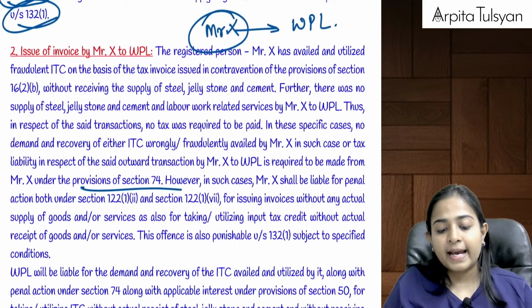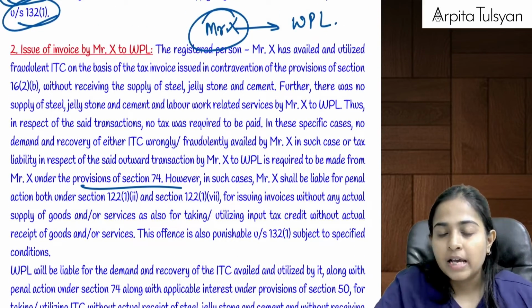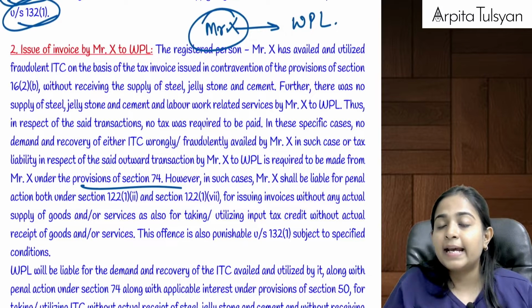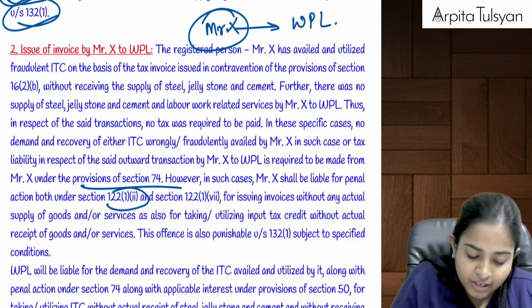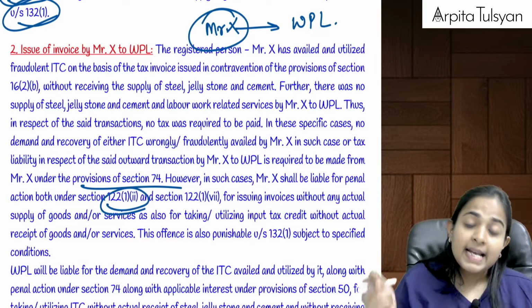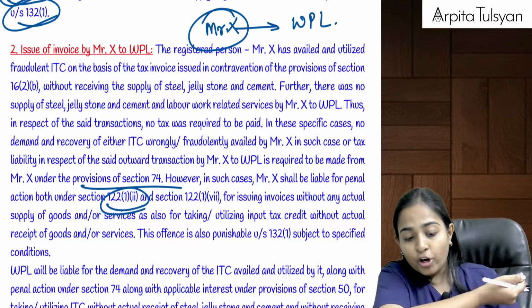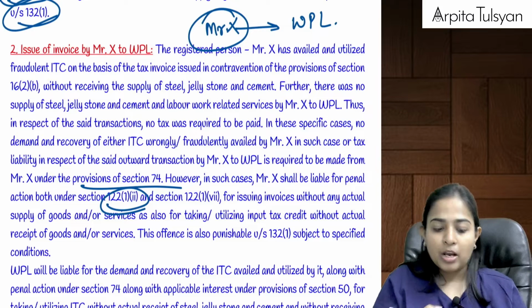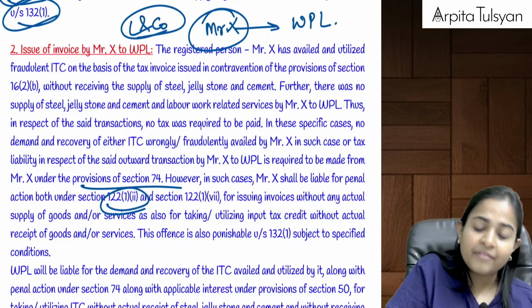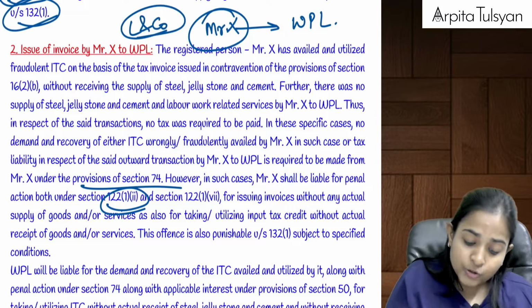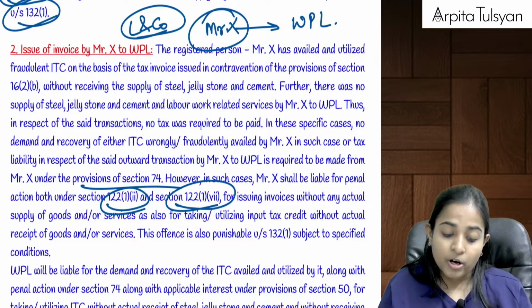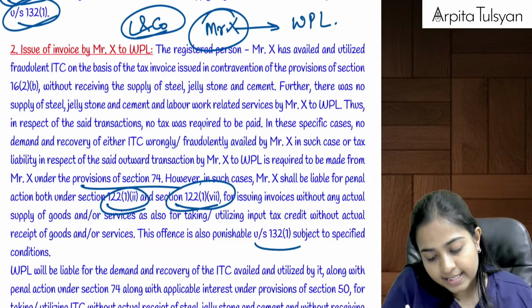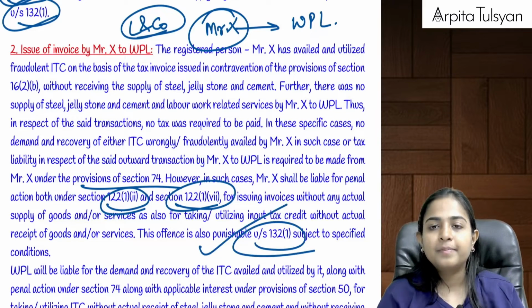Mr. X will be liable under two sections here. First mistake done by Mr. X: he has issued a bogus invoice, so he will be liable under section 122(1)(2). Secondly, Mr. X has fraudulently availed the ITC of the purchases from L and Company without actually receiving any supply, so it will be liable under 122(1)(7) also. Plus this is also an offense under section 132, so even that is applicable.